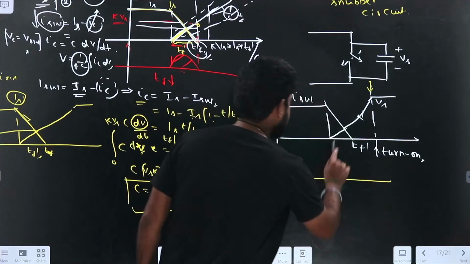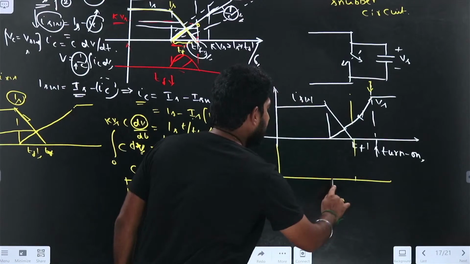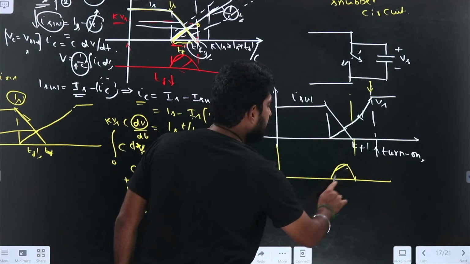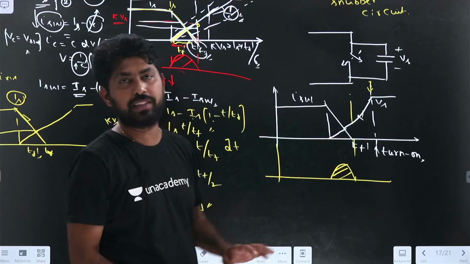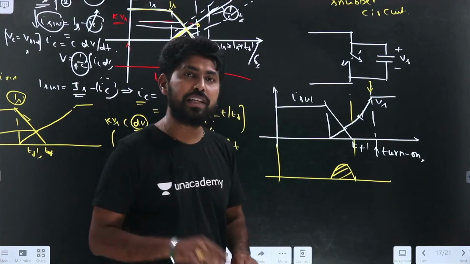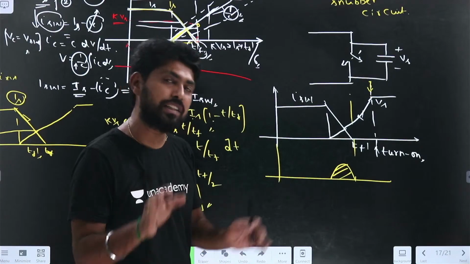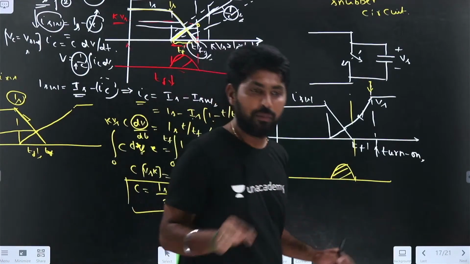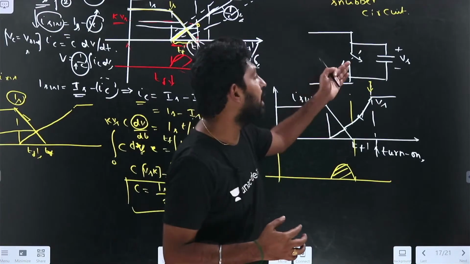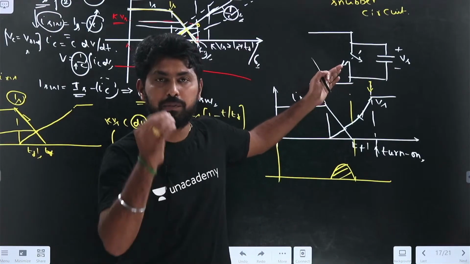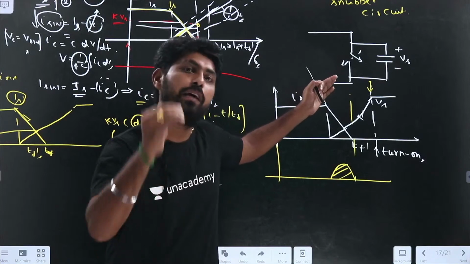If I draw the losses here, the losses will be from here to here. So the losses are reduced when compared to the previous case. The losses reduce, Tf also reduces, dV by dt also reduces. But now I have placed this theoretical snubber circuit, that is the basic turn-off snubber circuit, in a practical case.